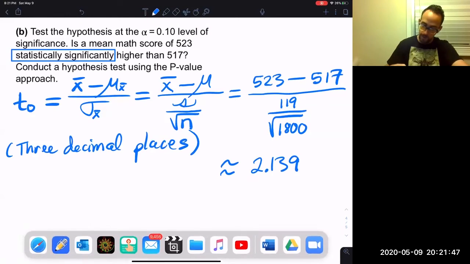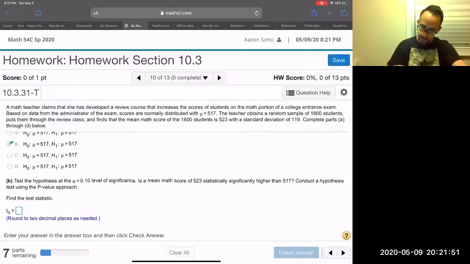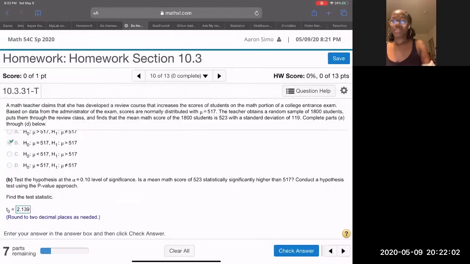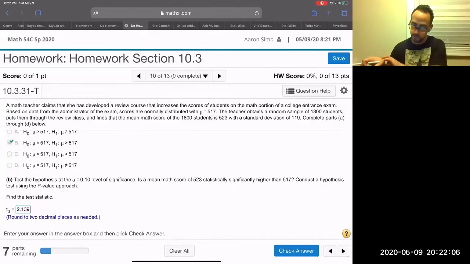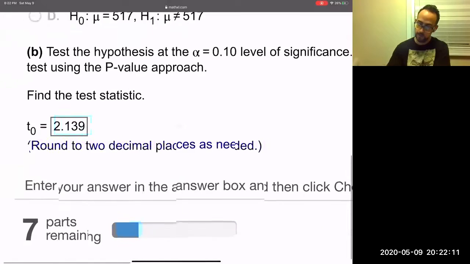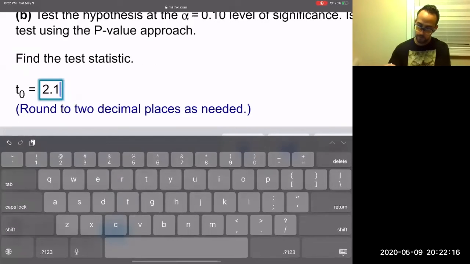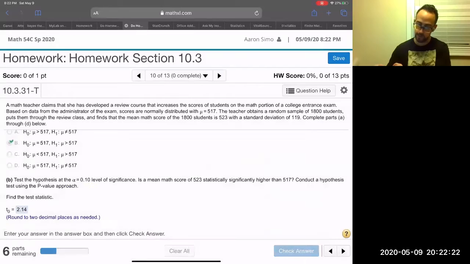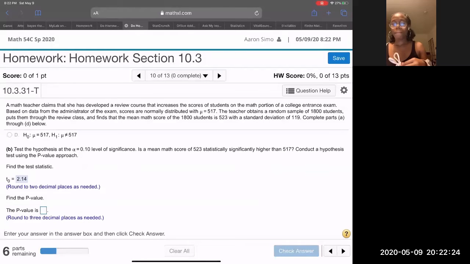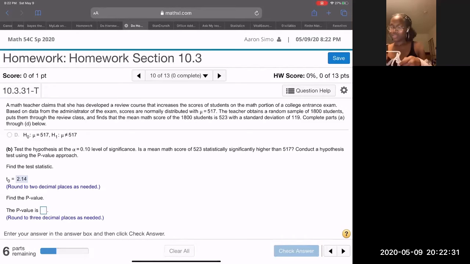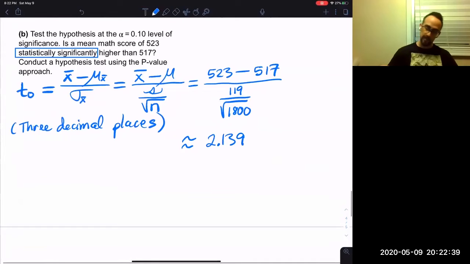Let's go back up to here. Test statistic 2.139. Plug it in. Boom. Oh, it's an error. I'm not sure why it says error. Oh, 2 decimal places. It wants you to round to 2, see? So we've got to say 2.14. Yep, there we go. We said 3 and it was 2. That's your test statistic. So now we're going to find the p-value.